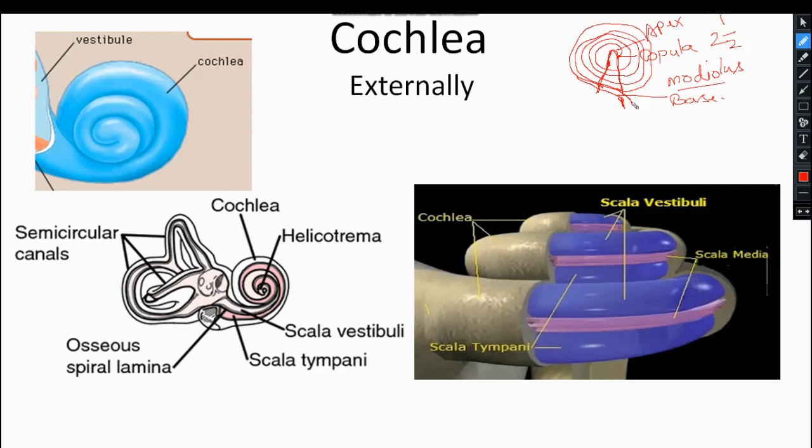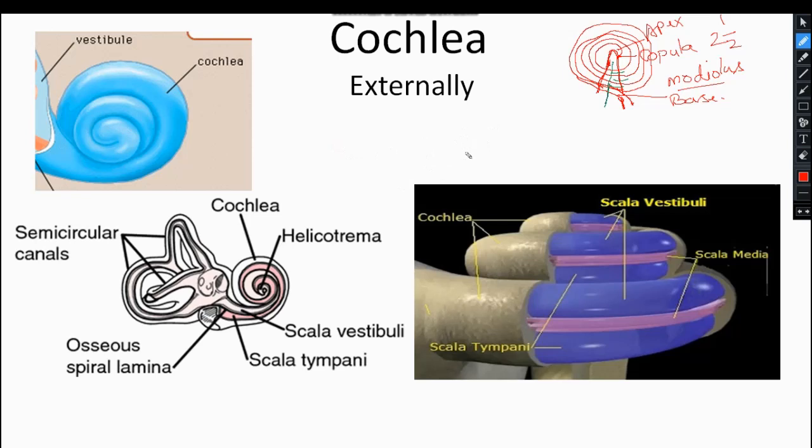And finally this is the point where the cochlear canal ends in the vestibule. Clear? This is the base from where the cochlear nerve enters the modiolus, and later on it gives its peripheral branch in the cochlear canal for hearing. Let's try to understand other fine details of this cochlea.